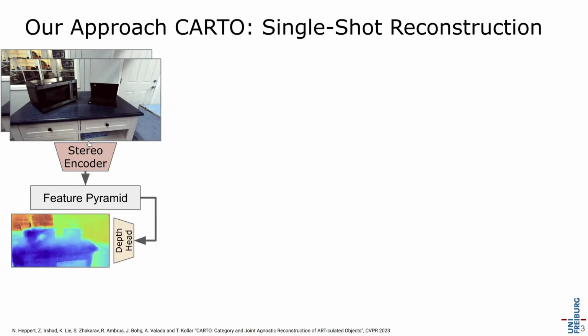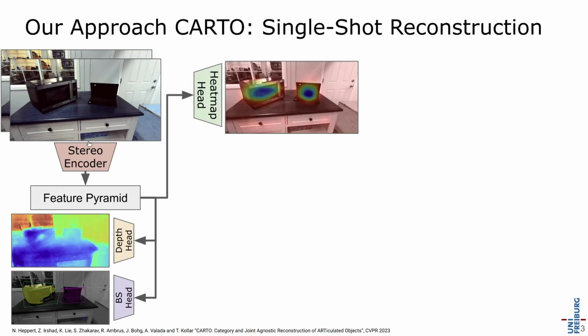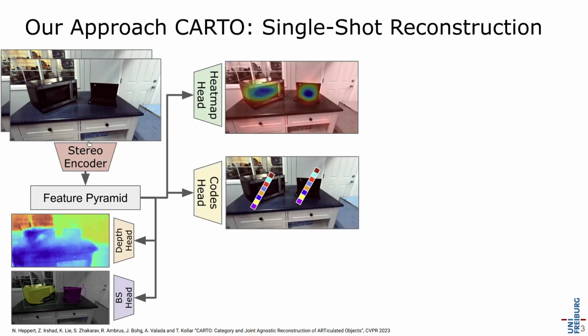While not directly needed for further inference, CARTO uses a depth head during training to guide the network towards 3D geometry. As an additional auxiliary output, we predict 3D bounding boxes and a segmentation mask. Now, more importantly, we predict a category-independent heat map over all articulate objects in the image. Here, the closer we are to the 2D spatial center of an object, the higher the likelihood.